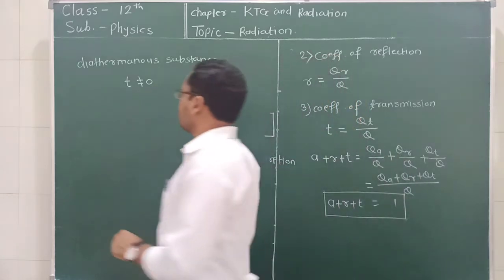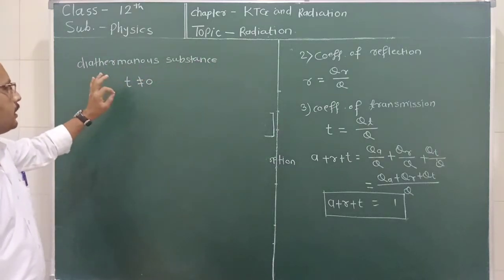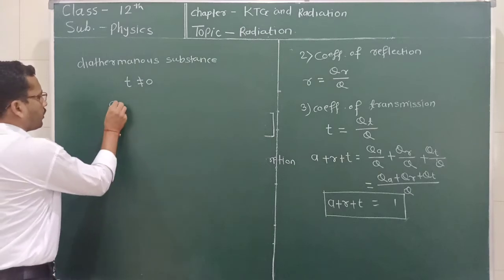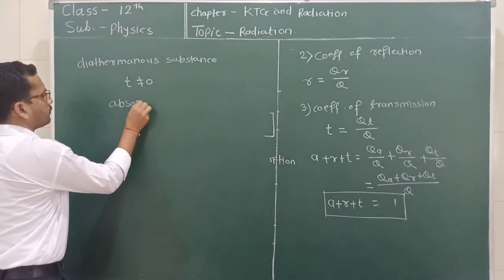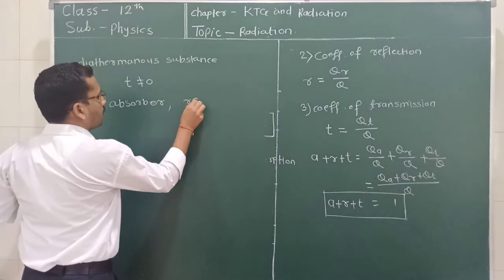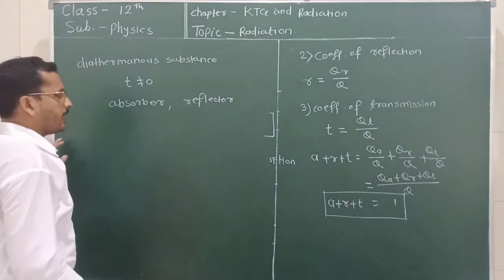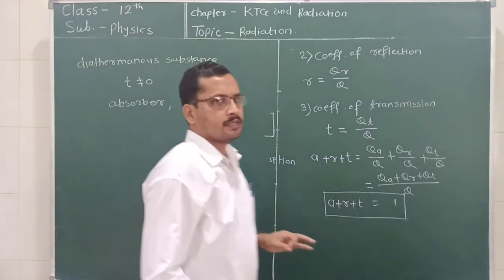It means these diathermal substances are never good absorbers and never good reflectors. So what are diathermal substances?